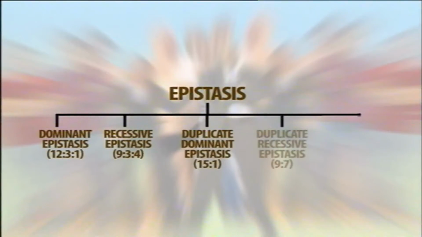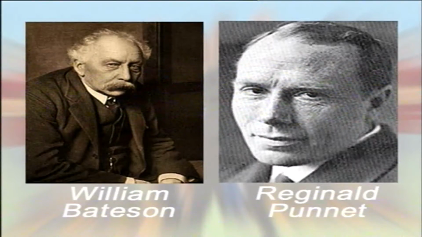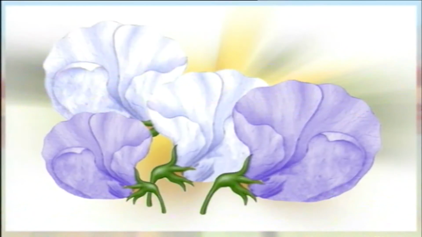In one more kind of epistatic interaction called duplicate recessive epistasis, which was first discovered by Bateson and Punnett in flower color in sweet peas. There are two varieties of this plant, one producing purple flower and the other white flower. Purple is dominant for flower color, and when a true breeding purple plant is crossed with a true breeding white one, the F2 shows a typical 3:1 ratio.